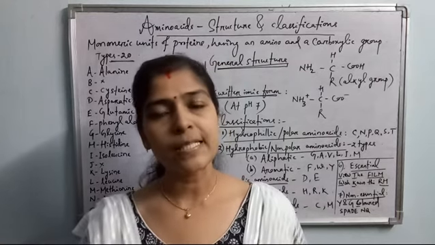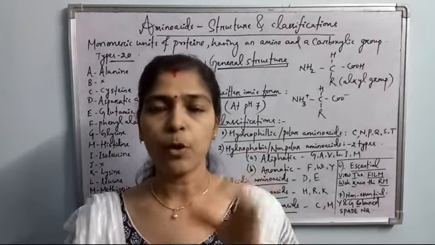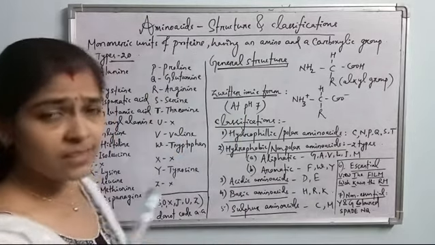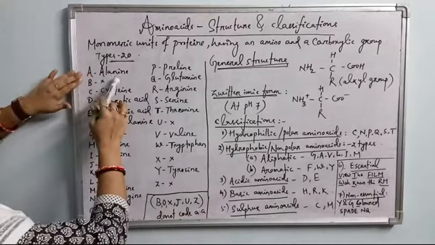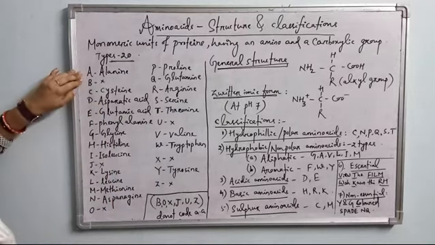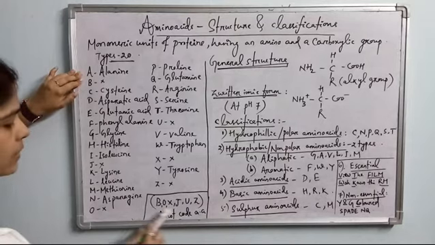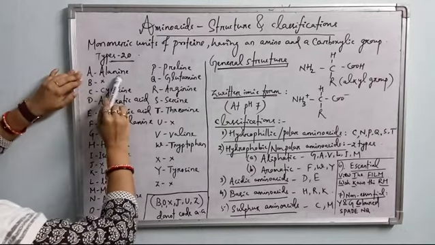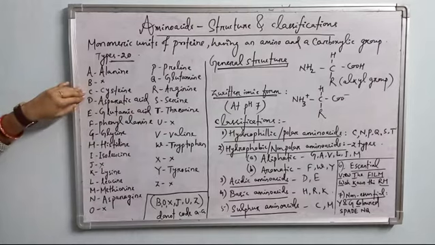Very easily you can remember the names of the amino acids with respect to a particular alphabet. A codes for alanine. As I have told you, B, O, X, J, U, Z do not code for an amino acid. C, cysteine.